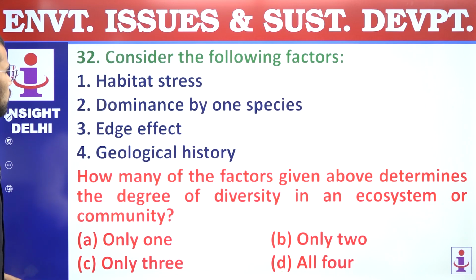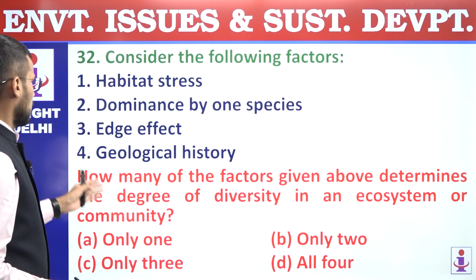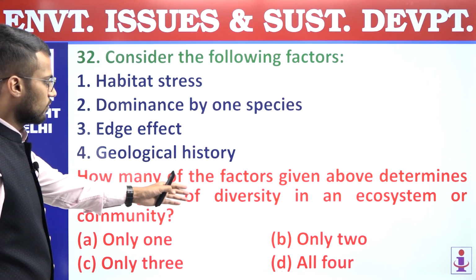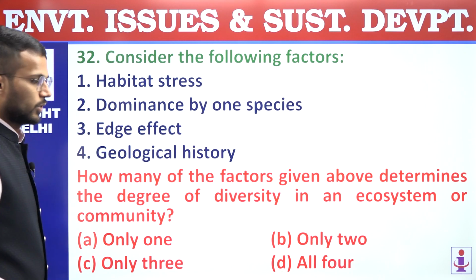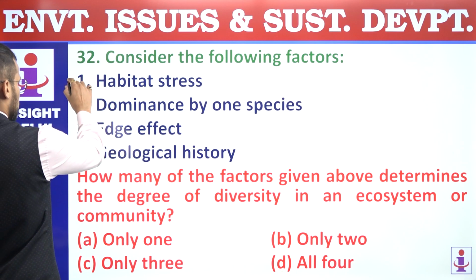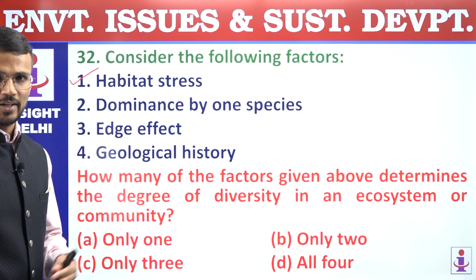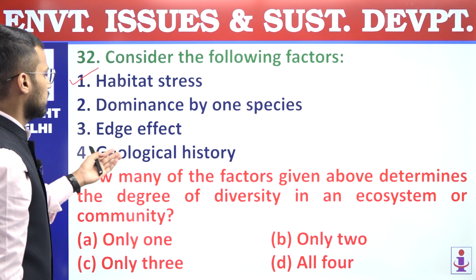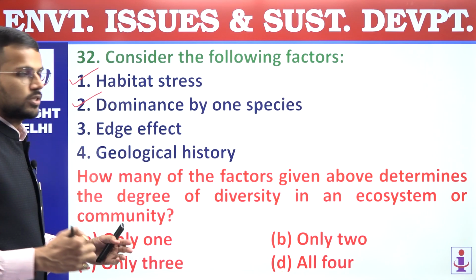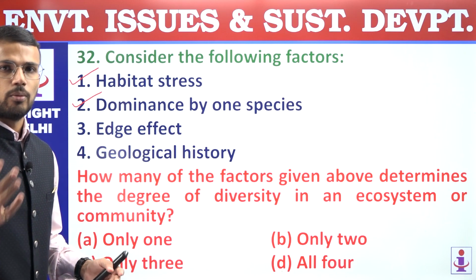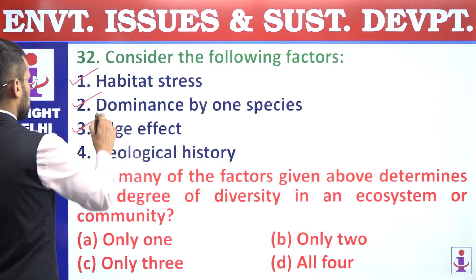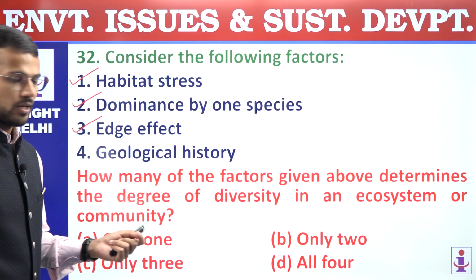32. Consider the following factors. How many of the factors given above determines the degree of diversity in an ecosystem or community? Right. So degree of diversity is determined by habitat stress. If habitat stress is more, biodiversity will be lesser. Second, dominance by one species is also a key determinant of biodiversity, because if a particular species is dominant, obviously biodiversity will reduce. Age effect also plays an important role in the determining of biodiversity.